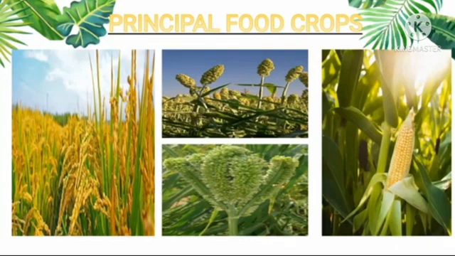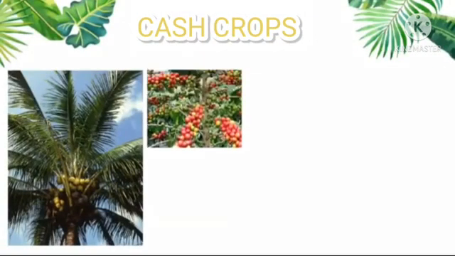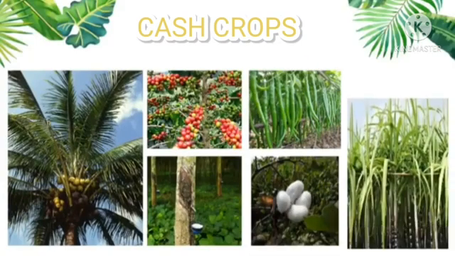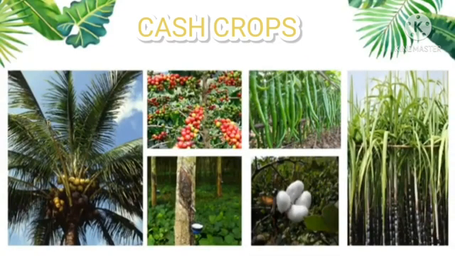Children, next type of crop is cash crop. Do you know what is the meaning of cash crop? A cash crop or profit crop is an agricultural crop which is grown to sell for profit. The cash crops in Tamil Nadu include cotton, sugarcane, oilseeds, coffee, tea, rubber, coconut, gingerly, and chilies.